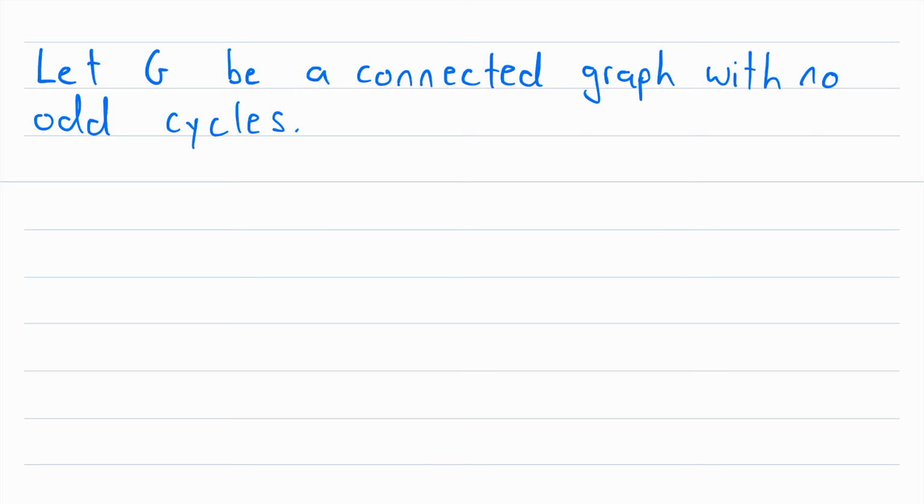And to begin our proof, we're also going to want to identify a vertex of the graph G. So let's let W be an element of the vertex set of G. And we can assume that G does have a vertex, because if G doesn't have any vertices, then it is trivially bipartite, and we don't really have anything to prove. So again, we're just letting W be a vertex of G.